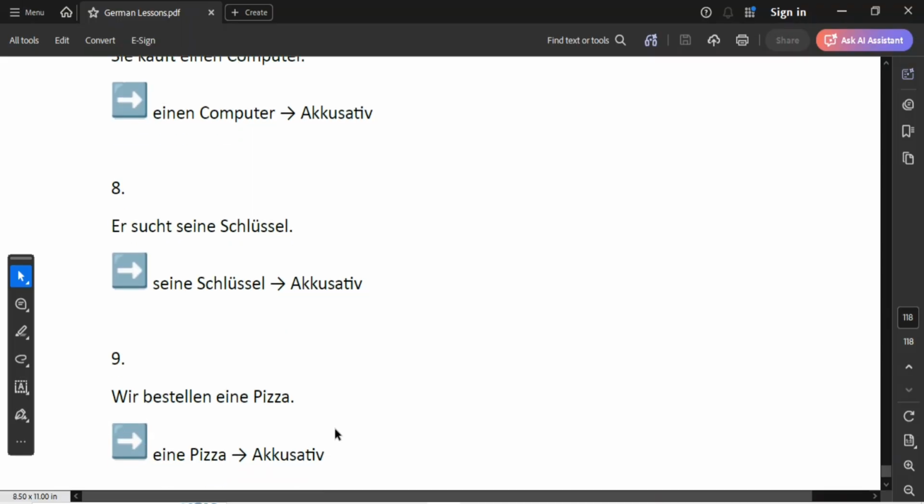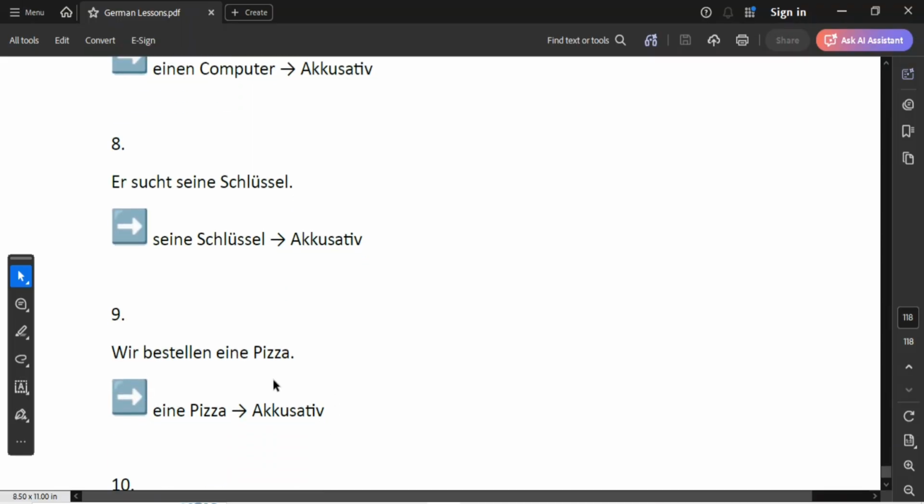Beispiel Nummer 9. Wir bestellen eine Pizza. Remember, bestellen is a verb that is used with accusative. And wir is our nominative because it's our subject. And since we have this as our verb, eine Pizza is our accusative object because this verb is followed by an accusative object. That's why we say eine Pizza is our accusative object.